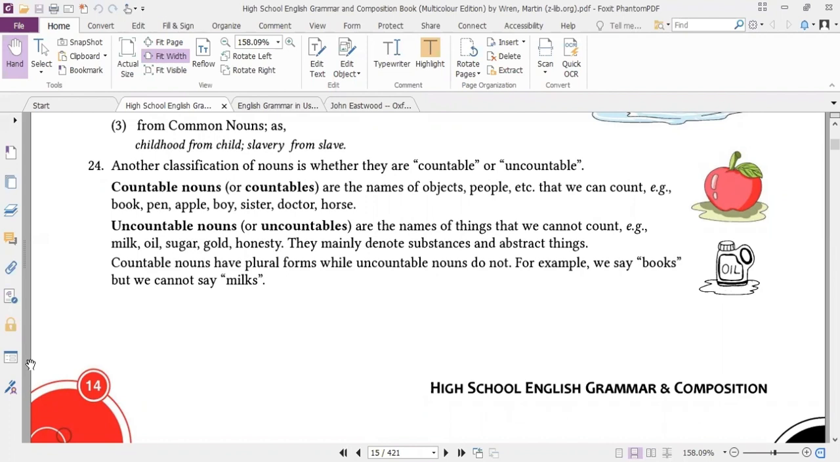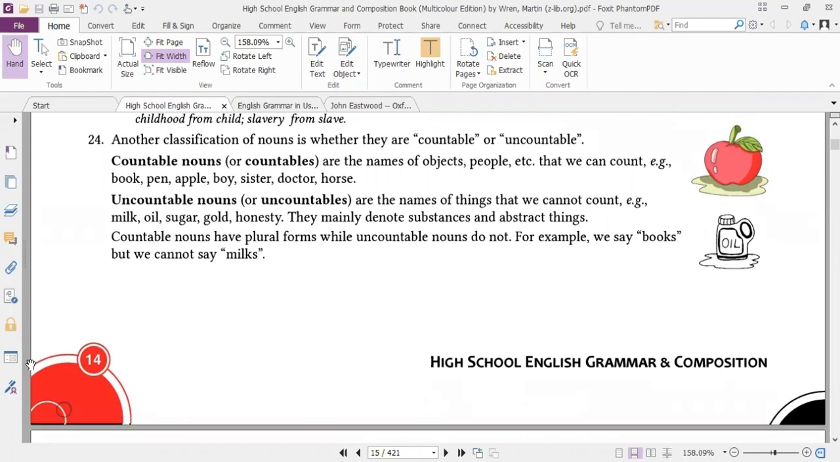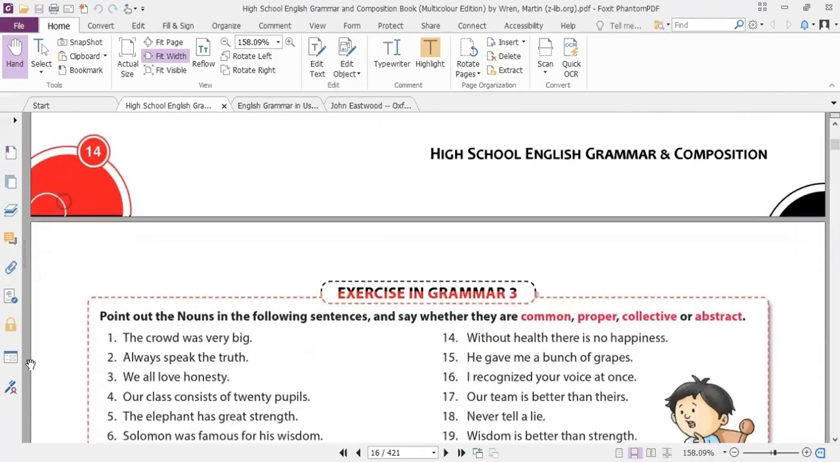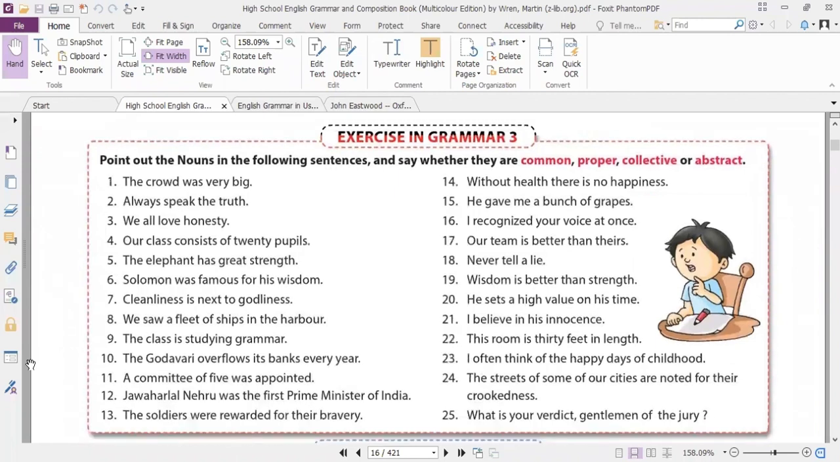Countable nouns have a plural form, which uncountable nouns do not. For example, we say books, but we cannot say milks. Milk would remain milk. A bottle of milk, a jar of milk, a kilo of milk. So you can only measure it in other ways.